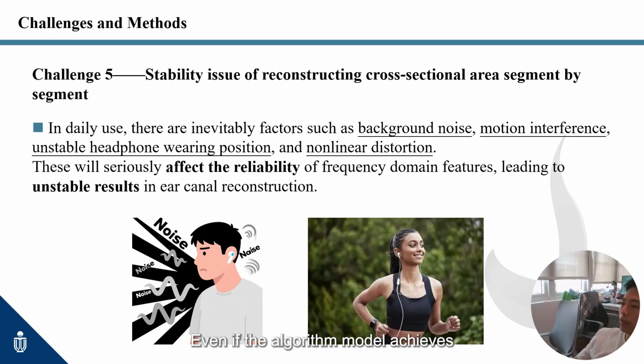Even if the algorithm model achieves high accuracy, various unfavorable factors will inevitably arise in real-world applications, potentially affecting detection reliability. When wearing headphones in everyday environments, the sound signal is often not as clean as in a laboratory and is subject to various interference factors. Key interference factors include background noise, motion interference, unstable headphone positioning, and nonlinear distortion. We need to design targeted strategies to mitigate interference and ensure ear CSI remains reliable in real-world scenarios.